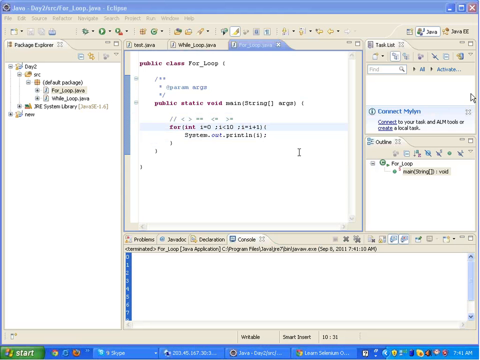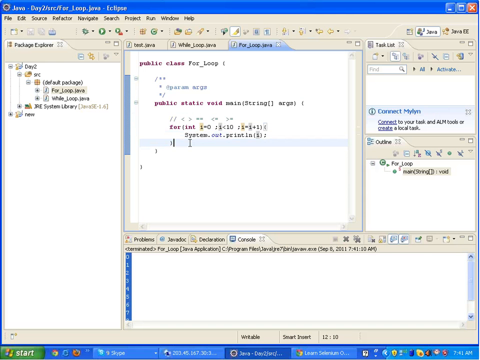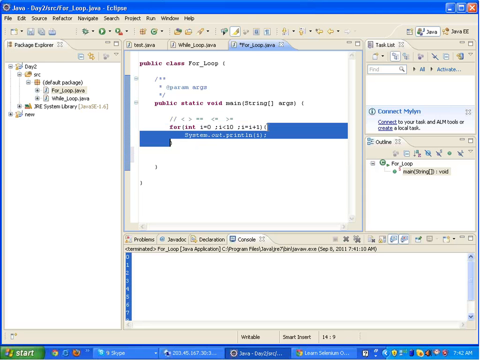So now, how will we use the for loop in Selenium? How will we use the while loop in Selenium? I cannot give a practical example for a while loop right now because you won't be able to realize the situation even if I try to explain it. But for a for loop, you can. There's a web list. You all know what a web list is, right? It's a drop box. When you click on it,